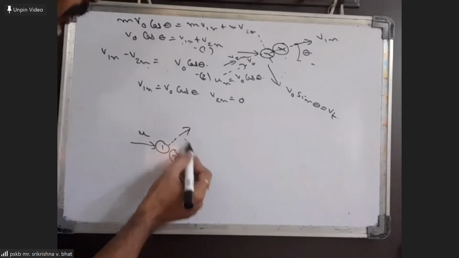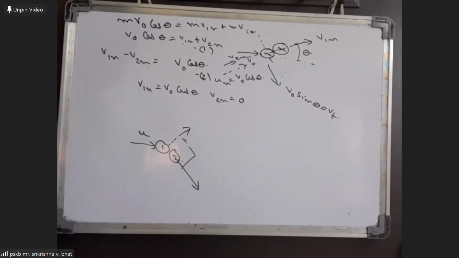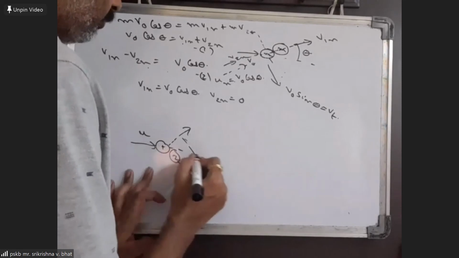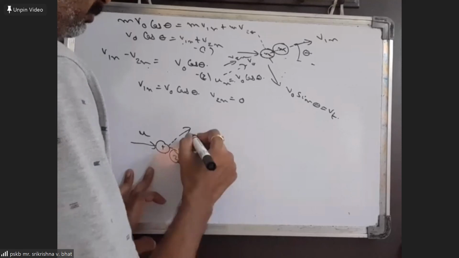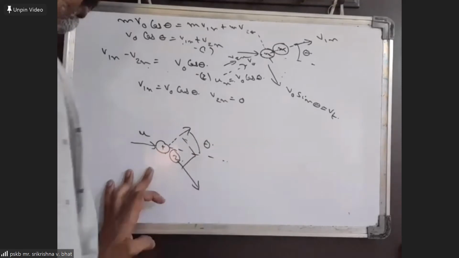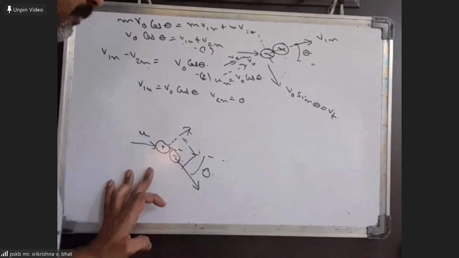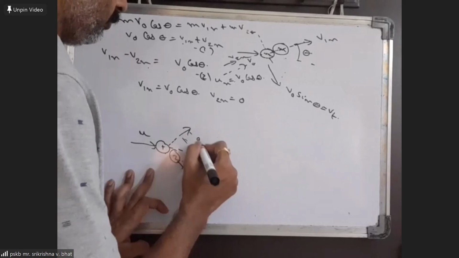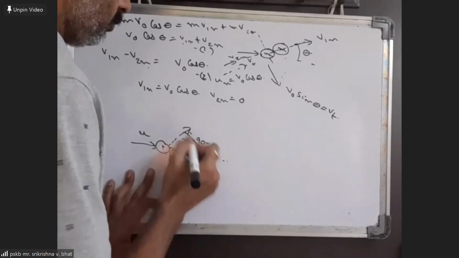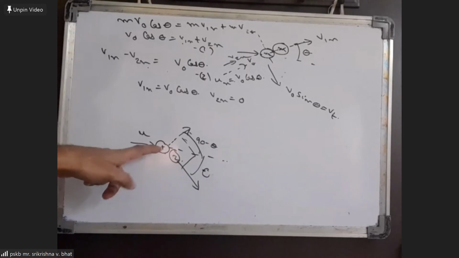The angle between these two vectors must be 90. Let us suppose this angle is theta. Then the other should be 90 minus theta. So after collision, the first mass moves at a 90 minus theta angle.